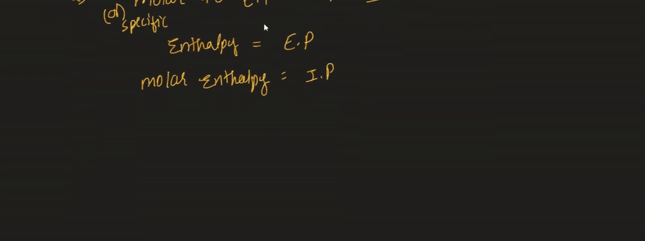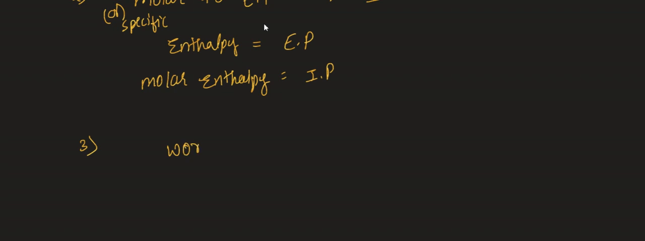Now the third most important point, let us try to understand. You can see that in extensive property and intensive property, I didn't write work and heat anywhere. You can see that there is no work in the examples, there is no heat in the examples.